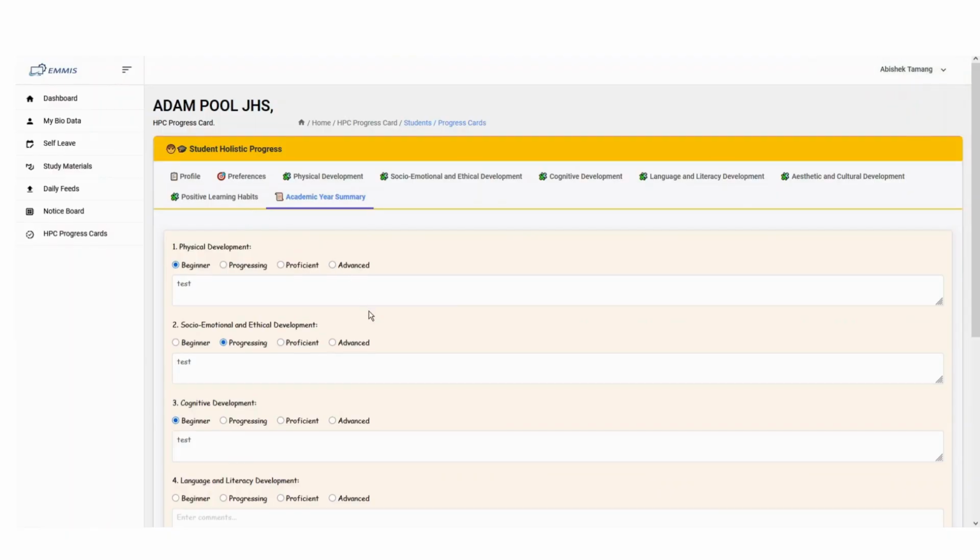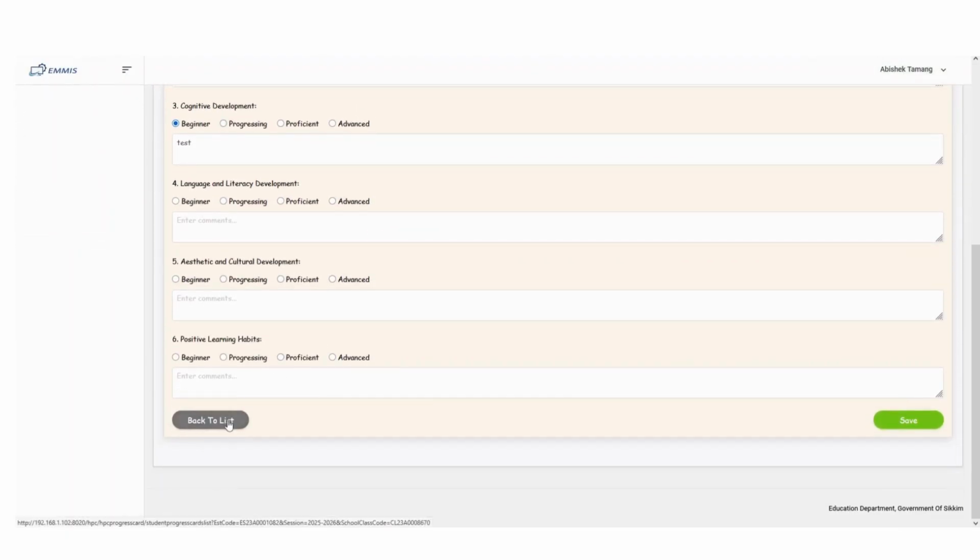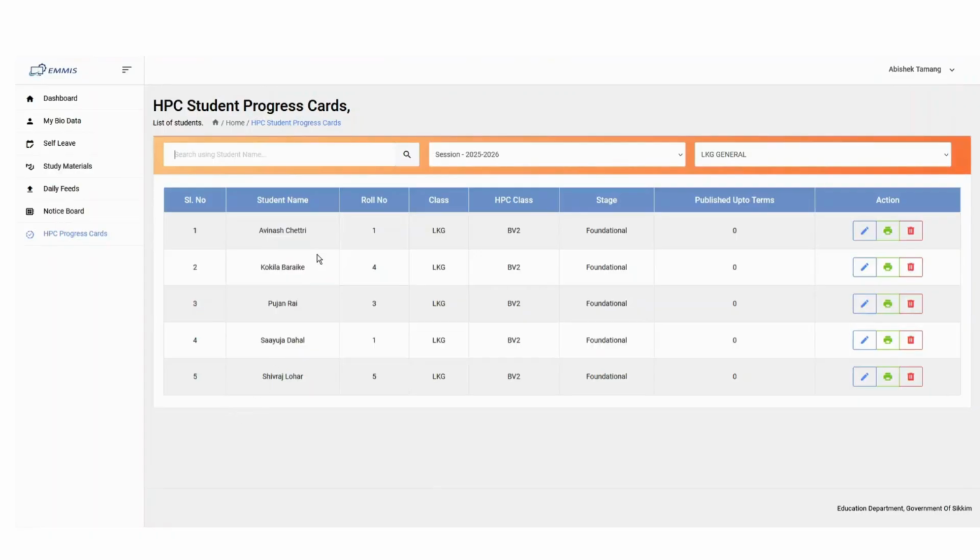If you want to print the HPC of the student, click the Back to List button. And then click on the Print button under the Action head.